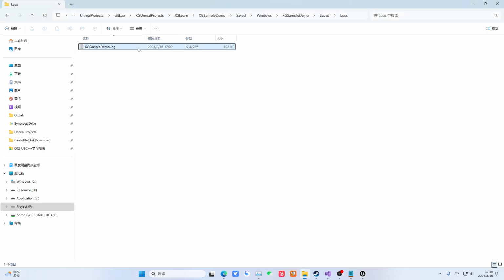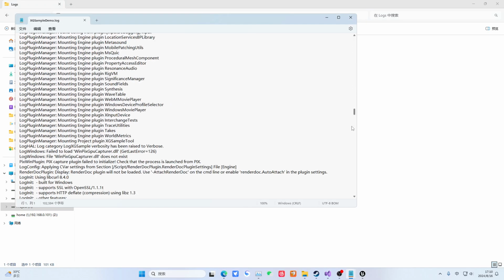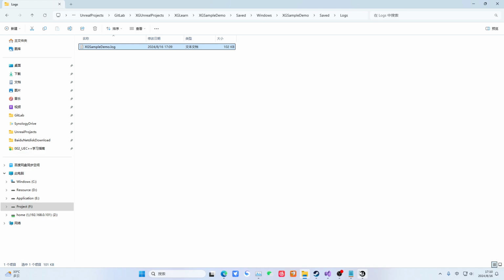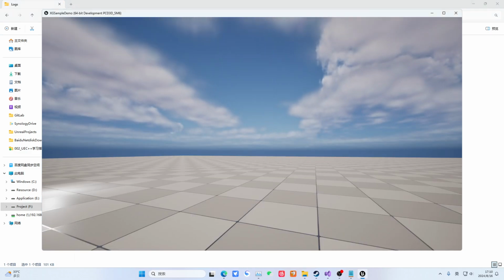And now here, there is a log. This is the log from its first startup. You see, everything is normal. No issues at all. This is PSO. This PSO is very critical. Good. Okay. So now we will press this.